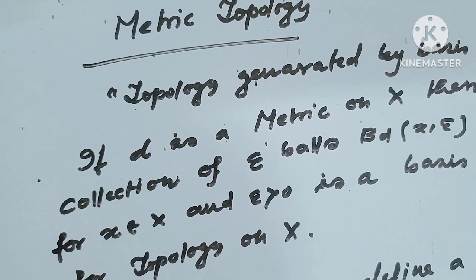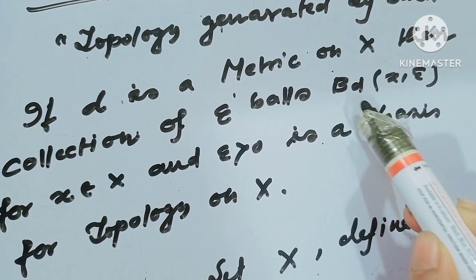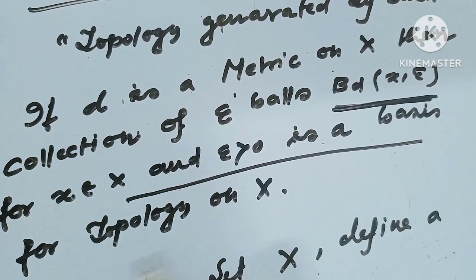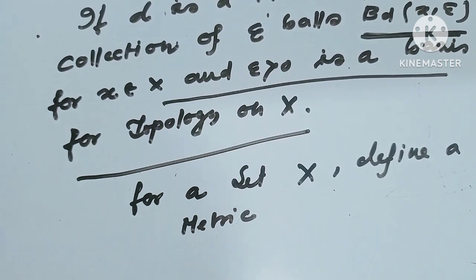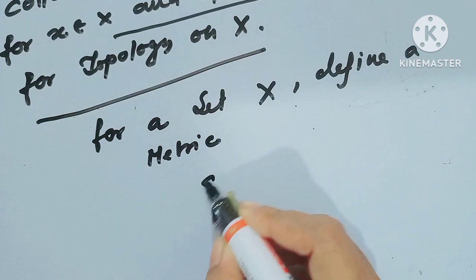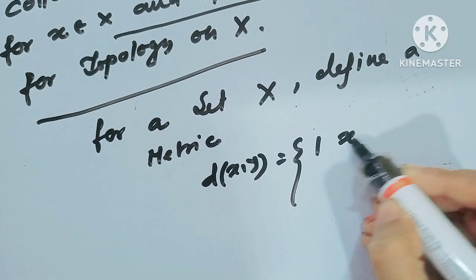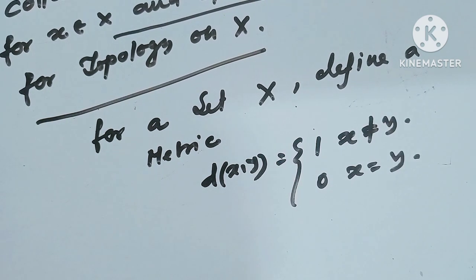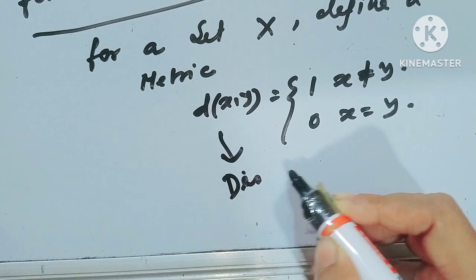Since a topology is generated by a basis, the metric topology is generated by this type of open ball, and this is the basis of the topology on the set X. For a set X, define a metric d(x,y) equal to 1 when x is not equal to y, and 0 when x equals y. We all know this metric is called the discrete metric.